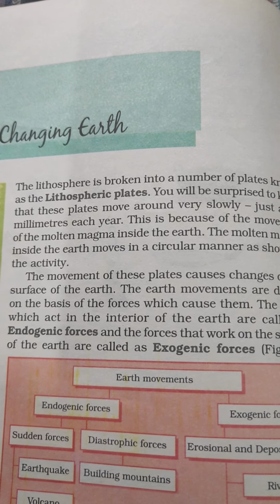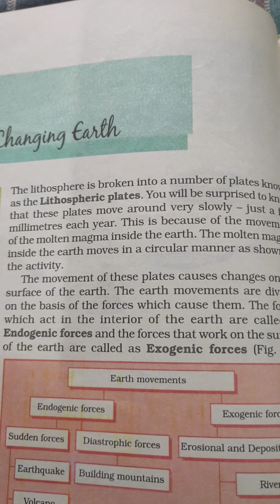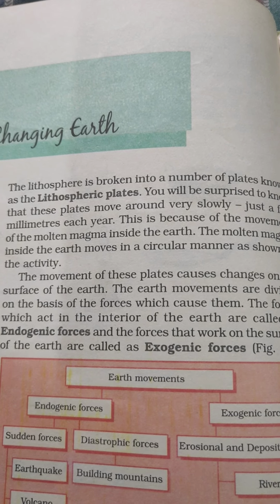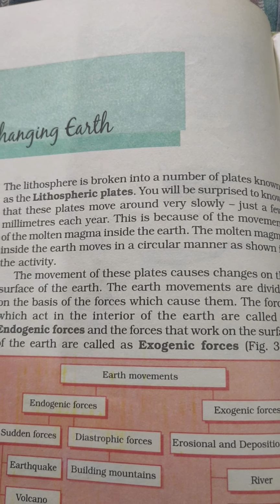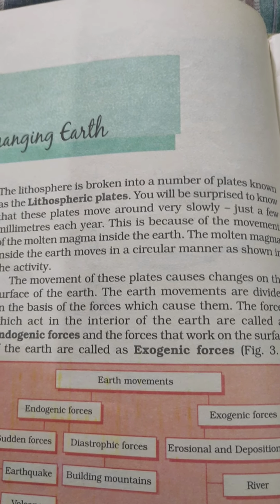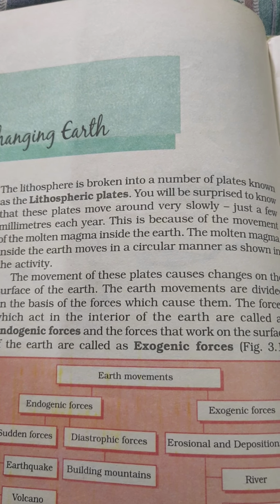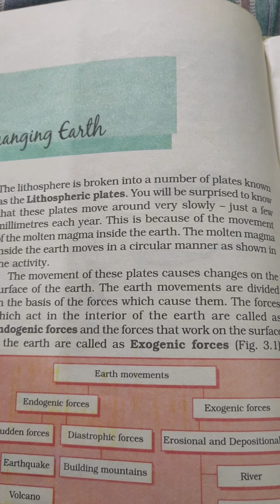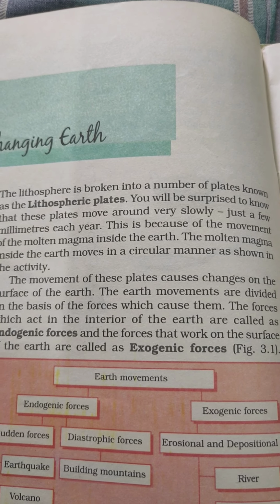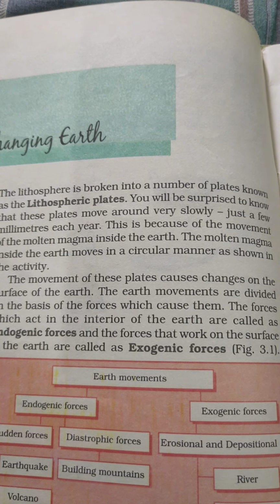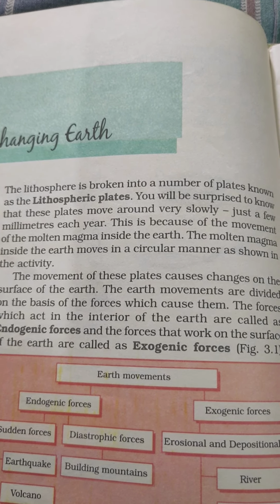In 1912, Professor Alfred Wegener, a German meteorologist, wrote a book, The Origin of Continents and Oceans. In this book he suggested the theory of continental drift. And what is this theory? According to this theory, all the continents were once joined together as one supercontinent known as Pangaea, which began to break about 200 million years ago, resulting in the drifting apart of the continents from each other.